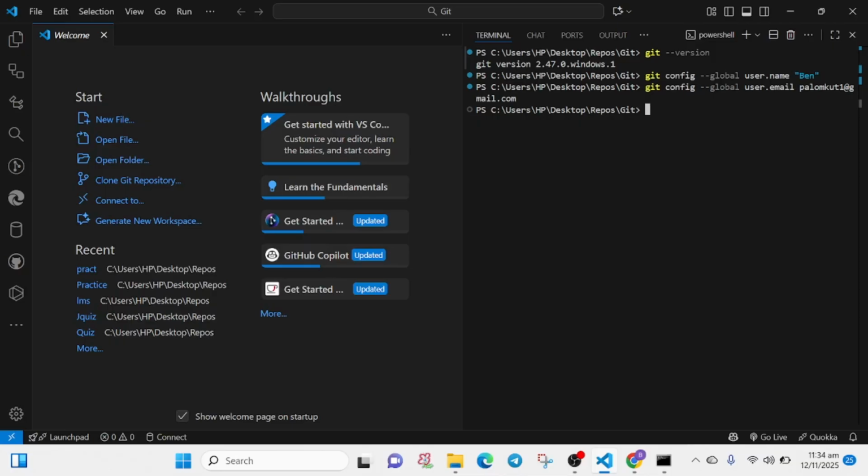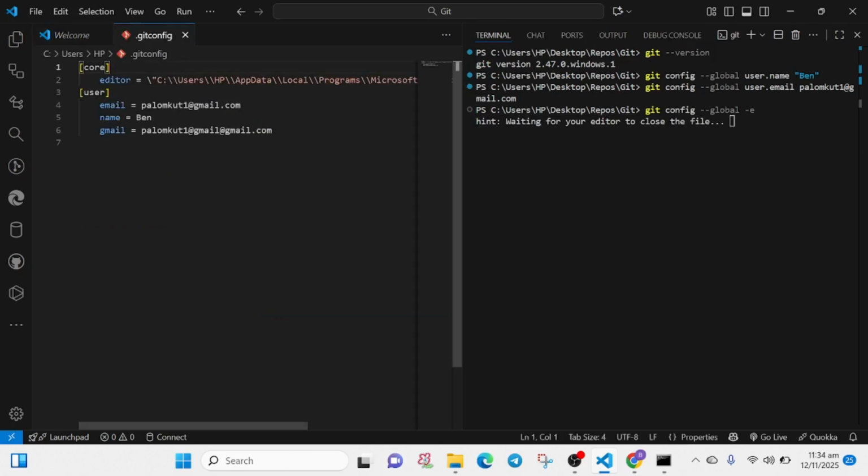So to check these details that you've inputted, you can use the command git config again, but now we don't use the user.name, we just use one hyphen and an e. And as we can see, we are being told to wait for the editor. Yes, so we have our email, we have our name, and we have our Gmail, which I think I made a mistake some time ago. Yes, so these are our details that have been configured into Git, right?